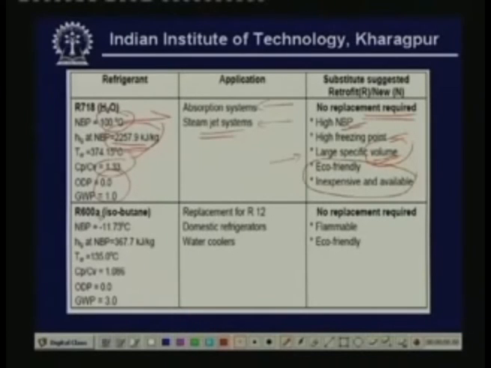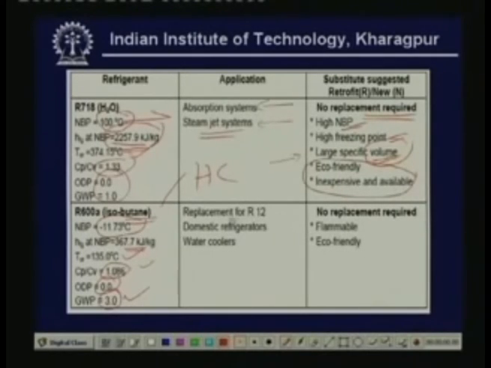Next is R600A. This is isobutane. This is a hydrocarbon. Its normal boiling point is minus 11.73 degrees centigrade. Its latent heat of vaporization is reasonably high. Its critical temperature is very high. Cp by Cv value is low. It's good. Its ODP is 0, so it's perfectly safe as far as ozone layer depletion is concerned. GWP is also very low.